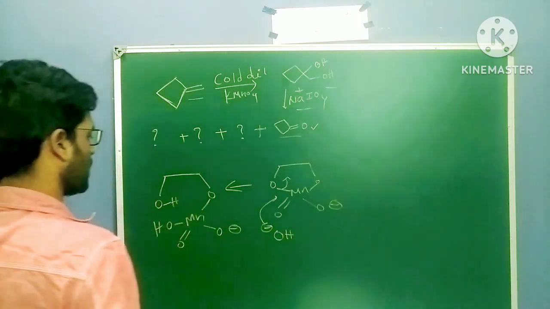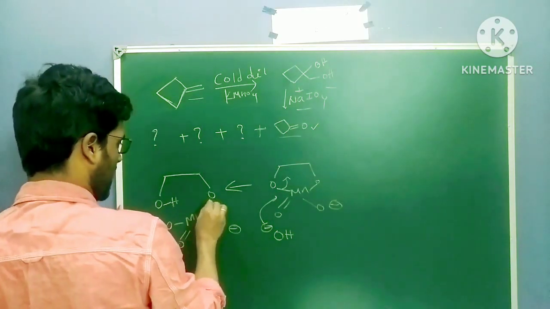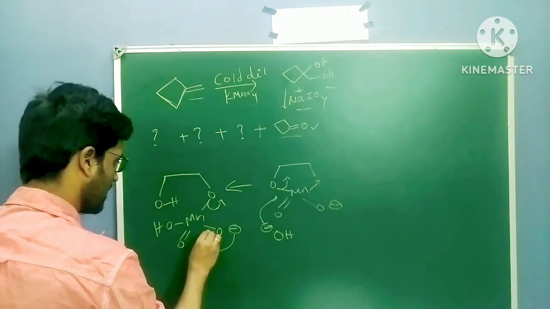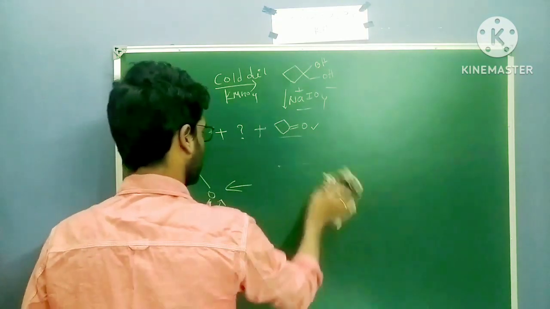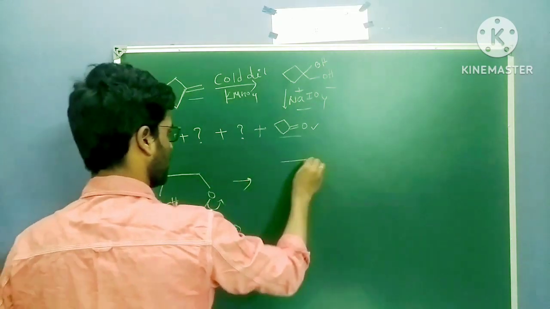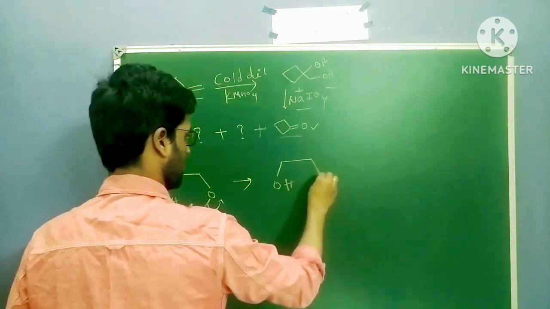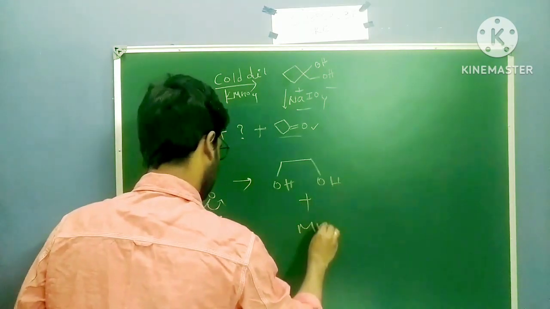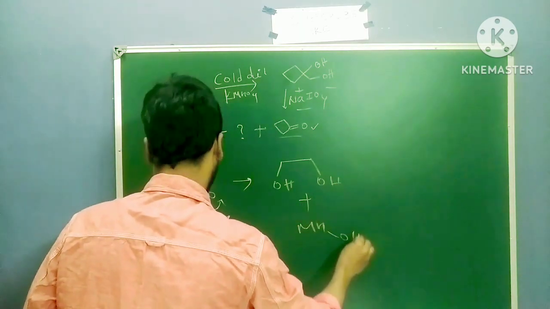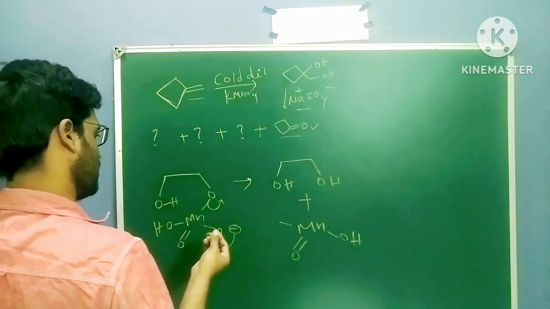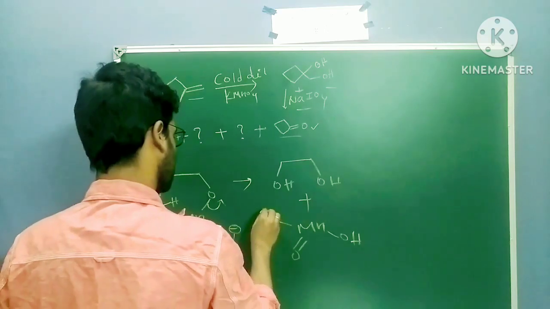After this, I'm again opening this ring, and this O minus comes back. So next we will get the diol plus Mn, OH, double bond O, single bond O minus.